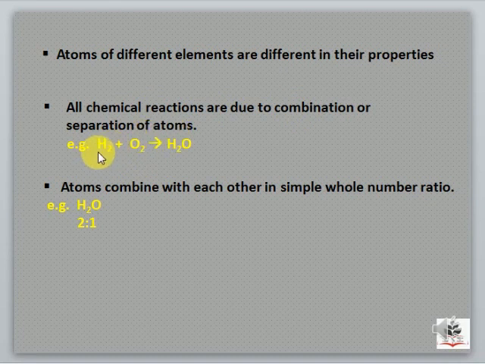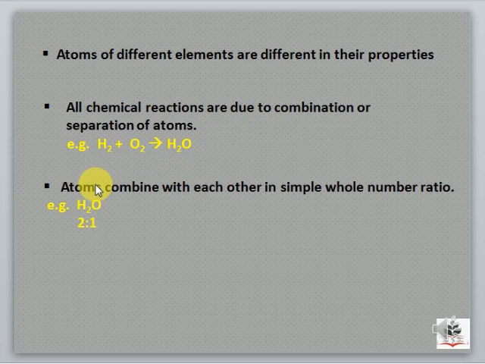For example, here I have hydrogen. When it combined with oxygen, it forms water, H2O. So it is a combination reaction in which atoms of two different elements combine to form a new substance. But if you look at the reaction in reverse direction, if you break down the water molecule, it will be converted into oxygen and hydrogen gases. So in reverse direction, here the separation of atoms will take place. So chemical reaction will be due to combination of atoms or due to separation of atoms.